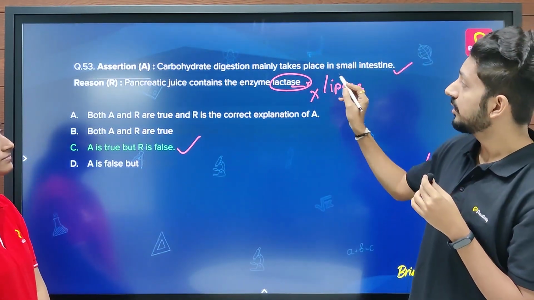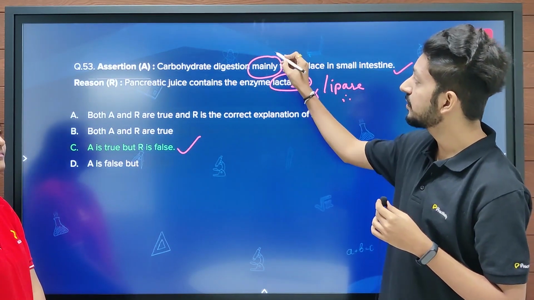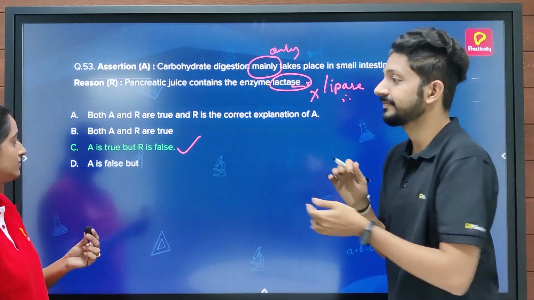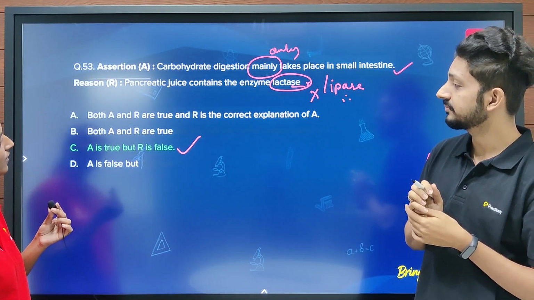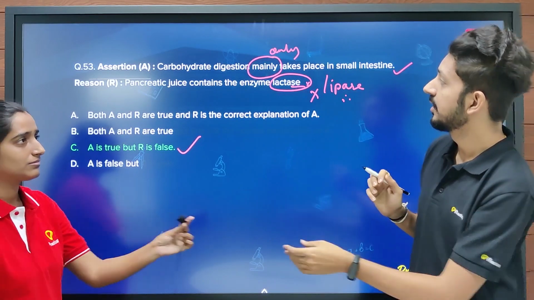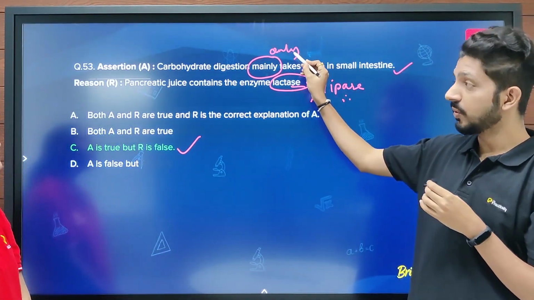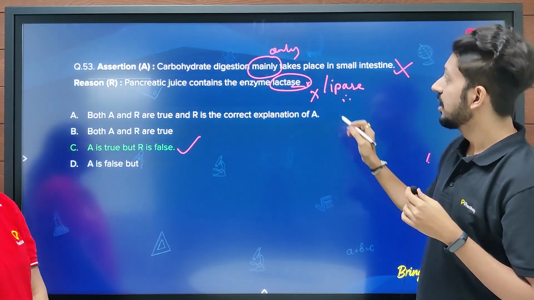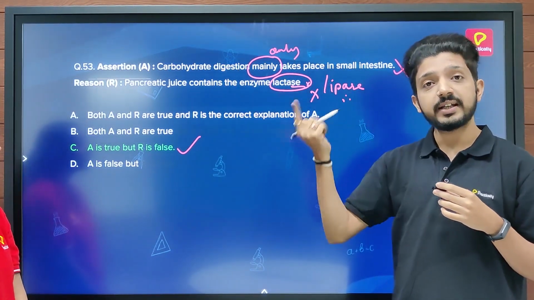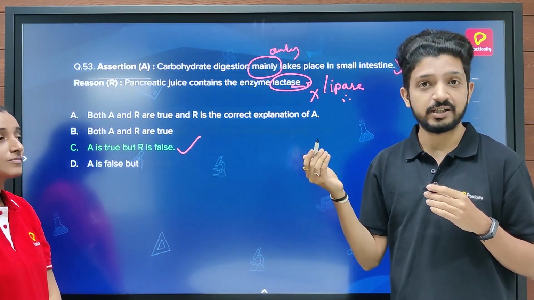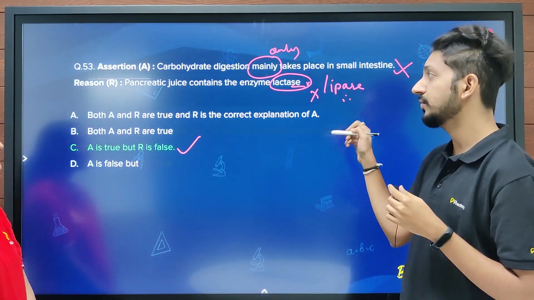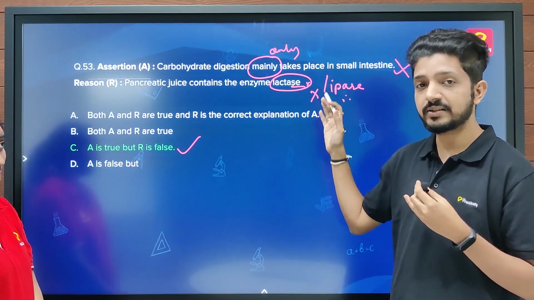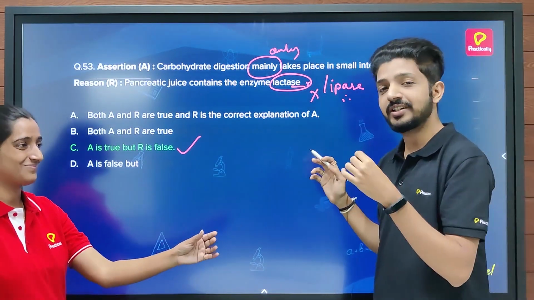But well, what if instead of mainly, it was written only, then what would have been your answer? Then it would have been B. Well, if it is only, then this statement also becomes incorrect. Okay, because carbohydrate digestion also takes place in the mouth. As we had seen, the salivary amylase also helps in digestion. So both statements would have been incorrect, and there is no such option of both being false. Hence, this question would have been incorrect. Let's move on to the next question.